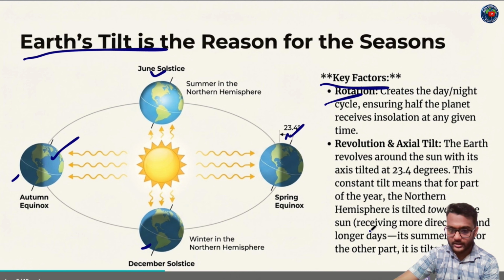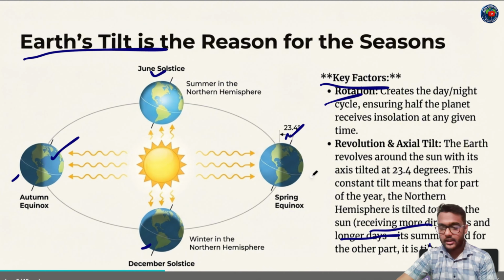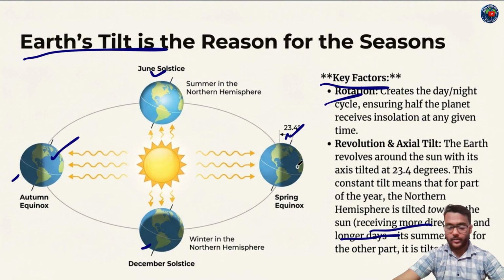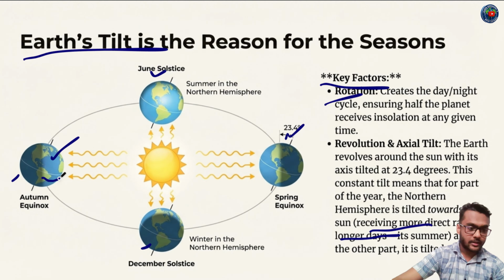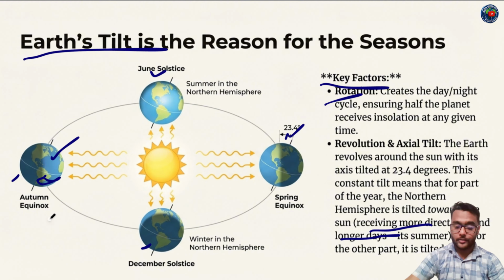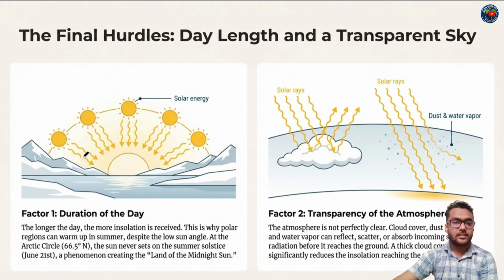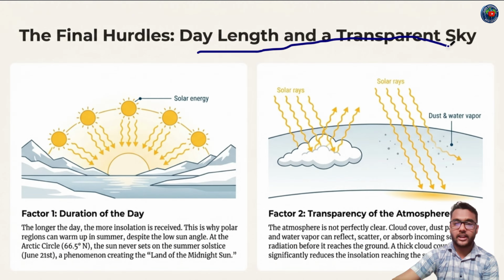Receiving more direct rays and longer days, it's summer. For other parts, it is tilted away. This is the southern hemisphere, and it receives a lower amount of insolation. Another factor is day length and the transparency of the sky.